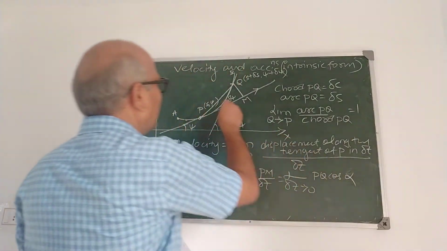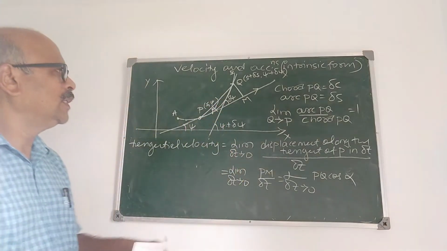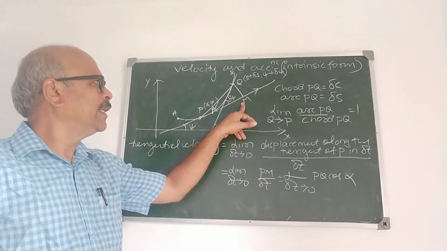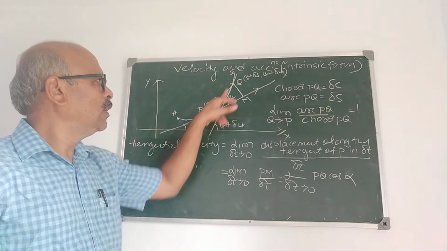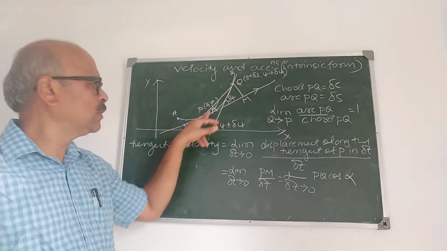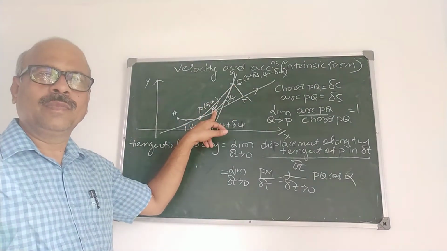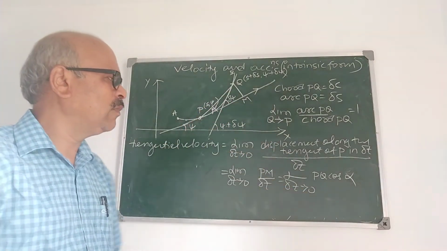Let us take this angle as alpha. What is the angle alpha? QPM is alpha. Then what happens to this alpha? When Q approaches P along the curve, we take the limiting case. Q approaches P along the curve, this alpha becomes 0. Followed now, this is alpha. What is the alpha? QPM is alpha.